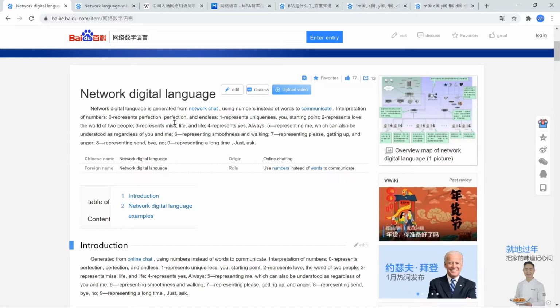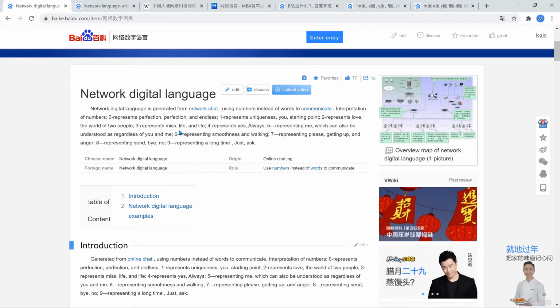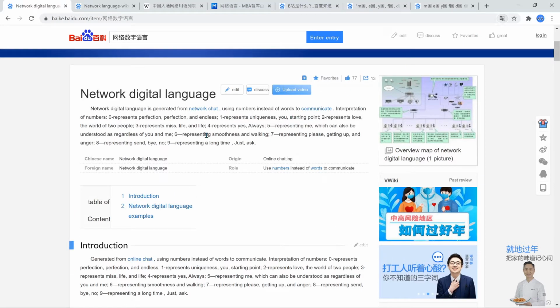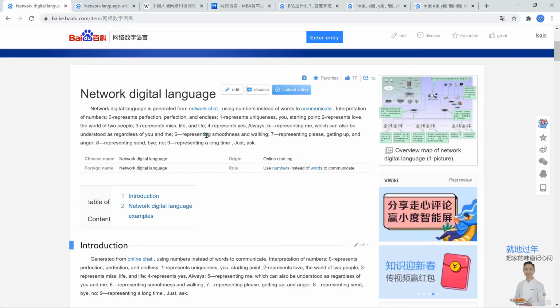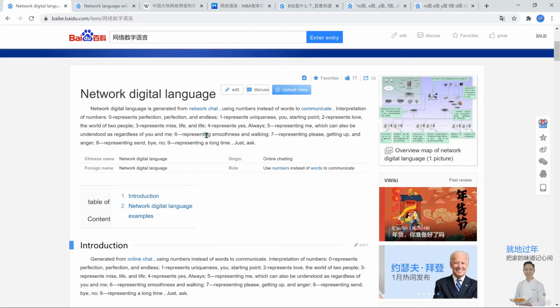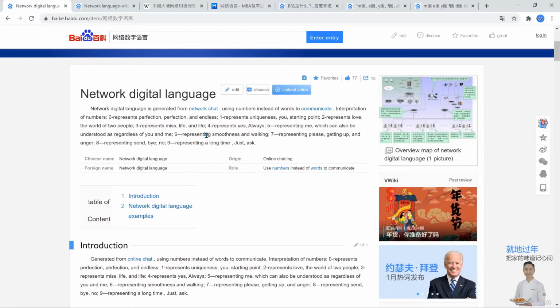And then I don't know what miss is, but let's take a look at the Chinese, but I don't think I'll recognize it anyway. Nope, don't recognize it. 4 generally represents yes. 4 in Chinese is 四. Historically speaking, 四 would be a homophone for 死, to die, right? So it's an unlucky number. But in this case, 四 just means yes, and always.